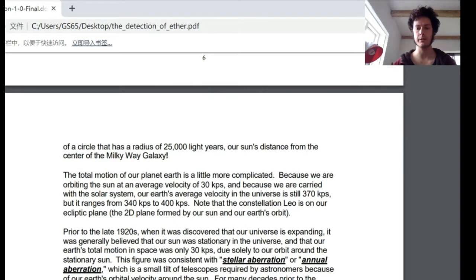The total motion of our planet is a little more complicated because we are orbiting the sun at an average velocity of 30 kilometers per second, and because we are carried with the solar system, our Earth's average velocity in the universe is still 370 kilometers per second, but it ranges from 340 kilometers per second to 400 kilometers per second. Note that constellation Leo is on our ecliptic plane, the 2D plane formed by our sun and our Earth's orbit.